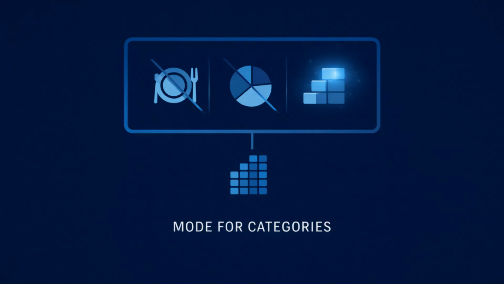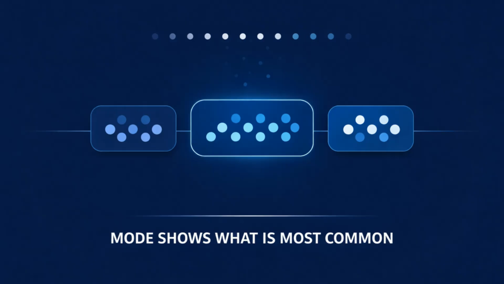For categorical data, the most useful measure of center is the mode. The mode is the category that appears most often. It tells you what is most common in the data, which is often the clearest summary you can give.